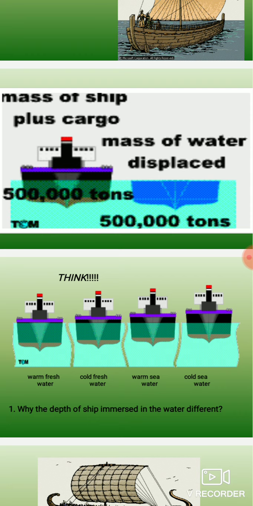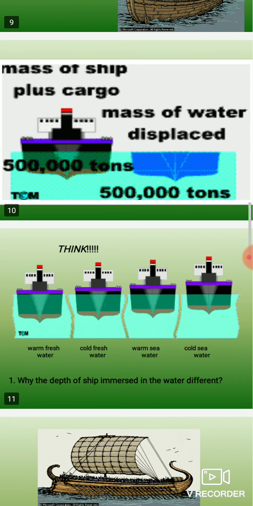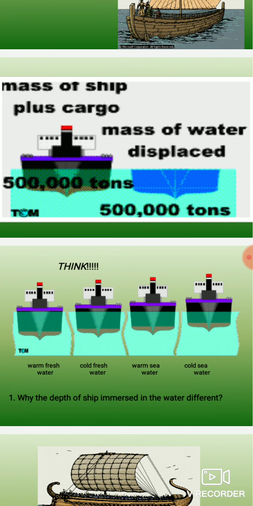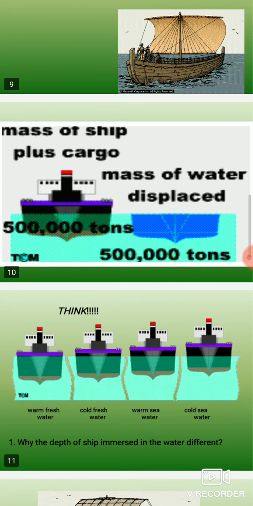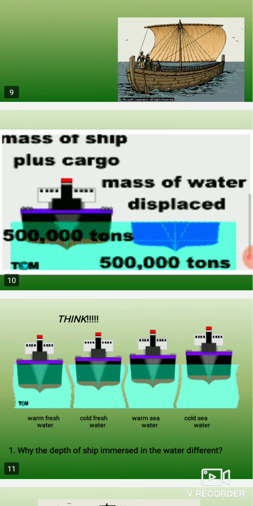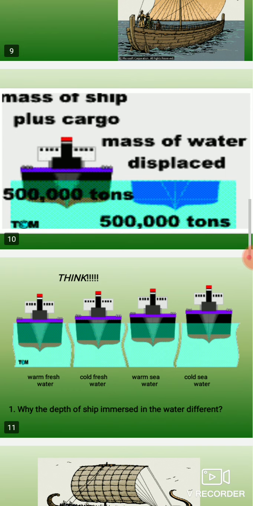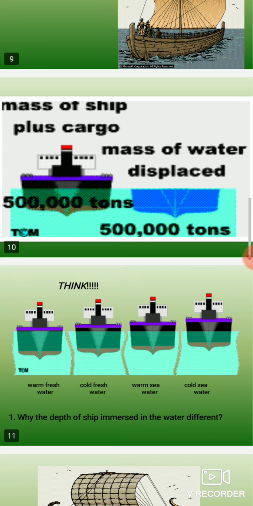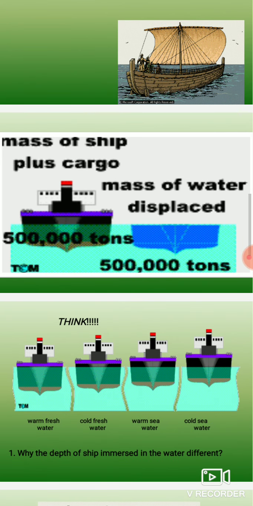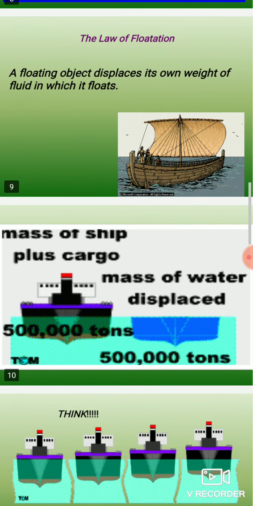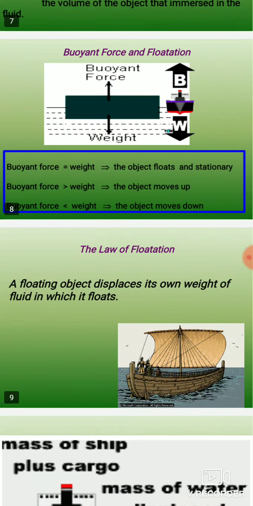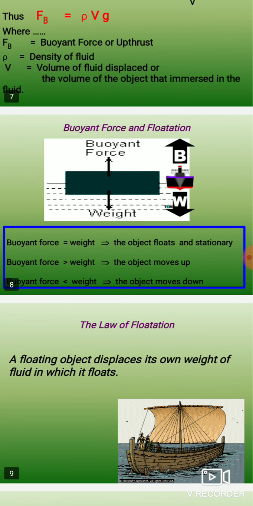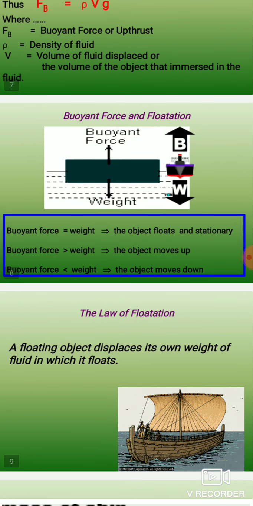In this case, half of the object is inside the liquid and half is on top of the liquid. It means that the weight of the object and the buoyant force are equal. When the weight of the object and the buoyant force remain equal, then the object floats and remains stationary. These are the terms related to Archimedes principle. Dear students, you have to understand.